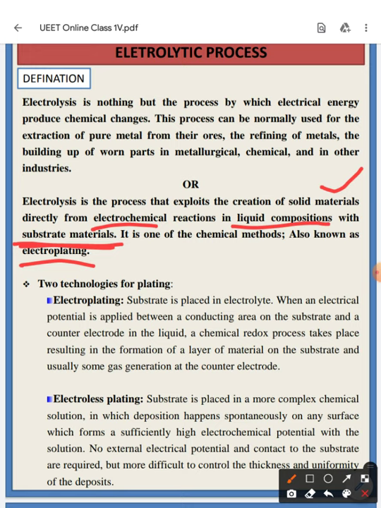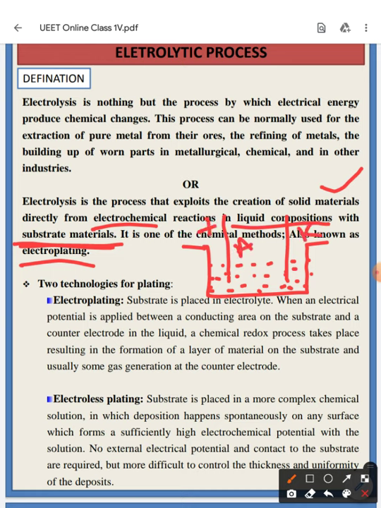If we discuss the electrolysis process, I am drawing a small diagram here. This is my container. Inside the container you need to take some solution, which is called the transmitting medium. Two electrodes are immersed inside this solution. Let's say this is my anode and this is my cathode.